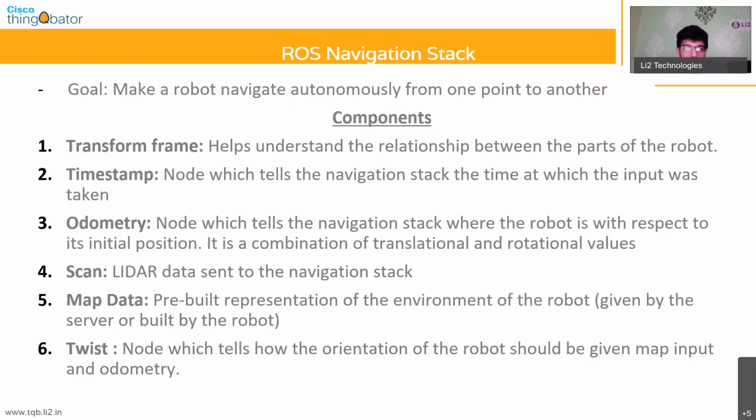And then finally, when we have the data about where the robot is, and what data it's getting in, and what the environment is in which it needs to navigate, you need to get something called the twist data. Now, this twist data is basically a node which will tell you what the orientation of the robot should be, given the map input and given the odometry input. So the twist basically tells you the orientation of the particular robot, and then using a path planning algorithm, either A star or RRT or some other inbuilt algorithm, you can compute what the XYZ coordinates have to be, and then the twist will give you the various orientation parameters.